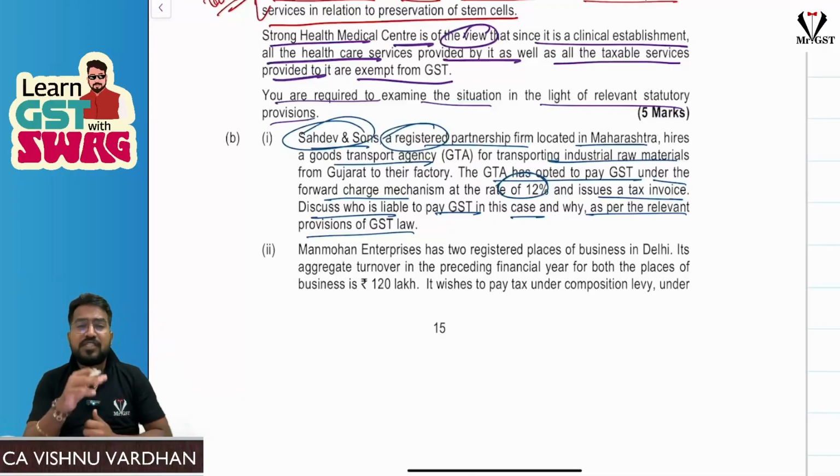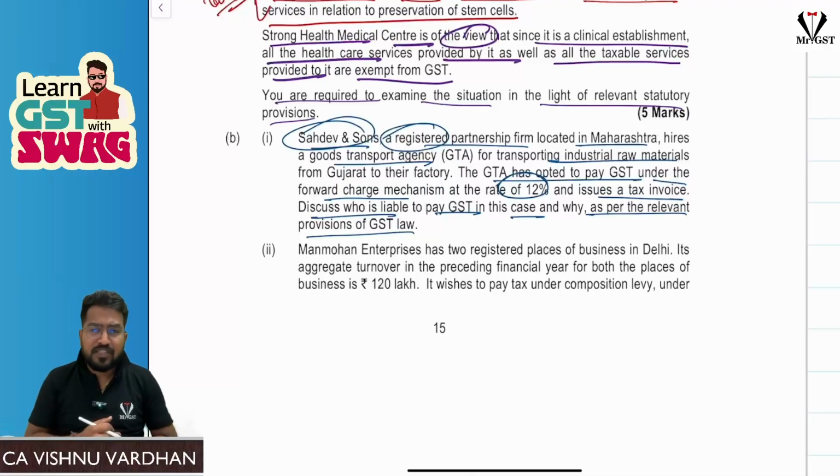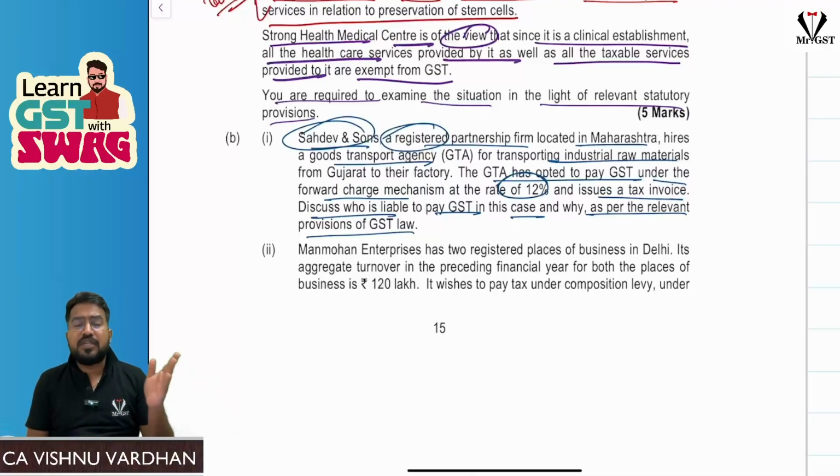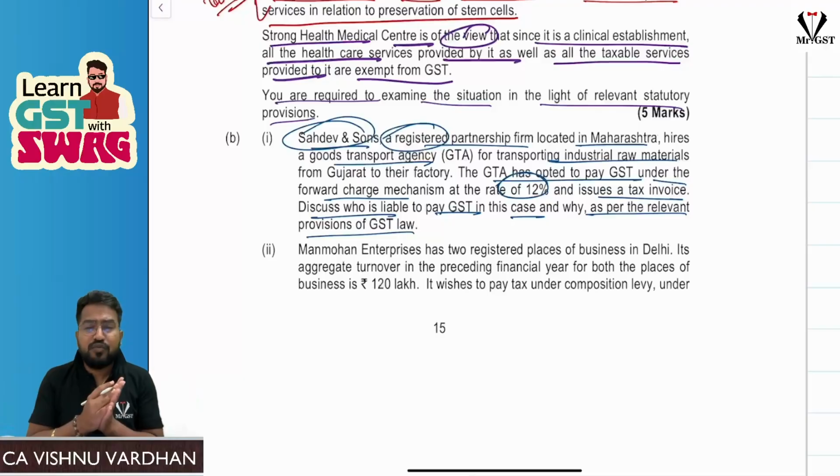Section 9 subsection 3 of CGST Act 2017 says that GTA services provided to specified recipients like partnership firm, registered or not, are taxable under reverse charge mechanism, but GTA also has an option to take it under forward charge mechanism, but the tax rate shall not be 5% but 12% instead. And also GTA is supposed to issue tax invoice for such transaction and collect tax from the customer and pay to the government. So GTA can convert this reverse charge mechanism transaction to forward charge mechanism at their option, which can be exercised once in every financial year before the commencement of the financial year.